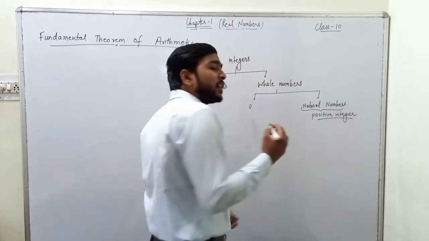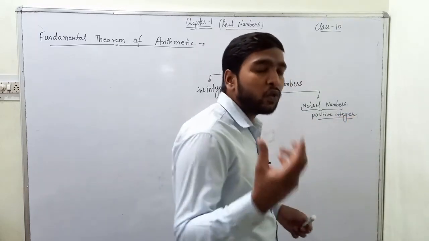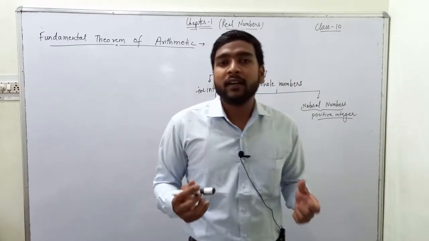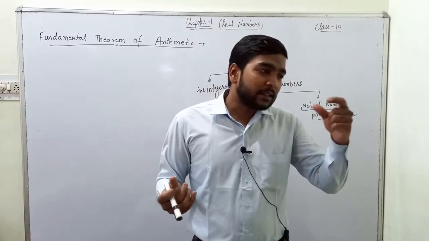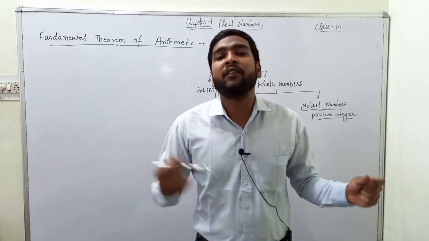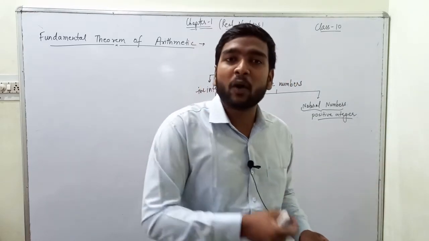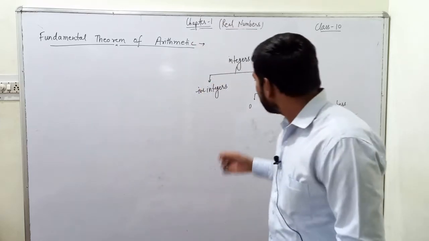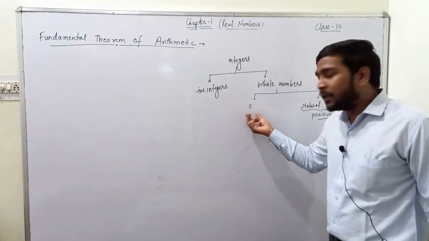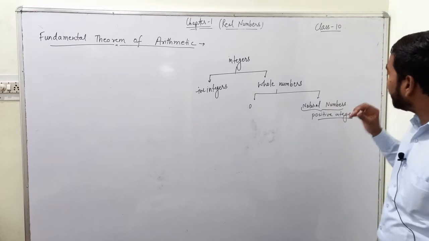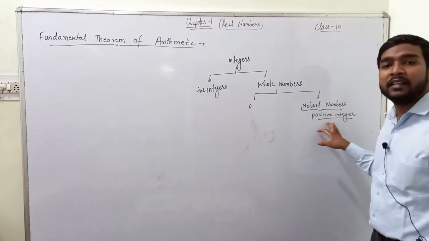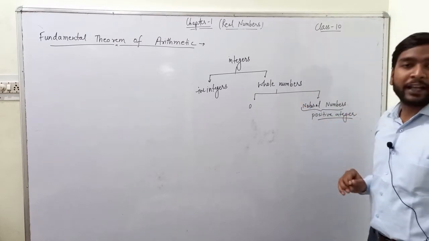So if we classify integers into two segments, we shall not divide it as positive integers and negative integers, because there is an entity in between which is neither positive nor negative, that is 0. Whenever we talk of any positive integer, we are actually talking about natural numbers.